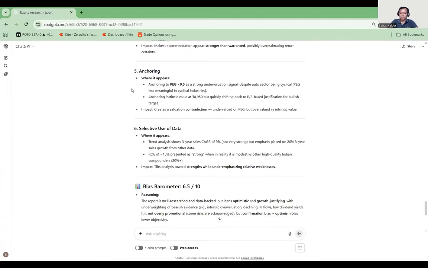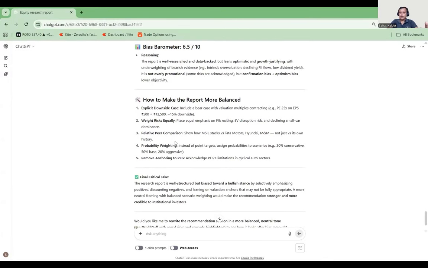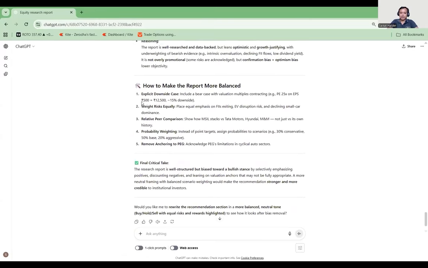Anchoring, so you can stick. It is mostly sticking to one main point. So this is what it has given. Now it has given reasoning as well, 6.5 out of 10. Now how can you make it more balanced? It has also given you some critical food for thought. Now you can do stress testing.